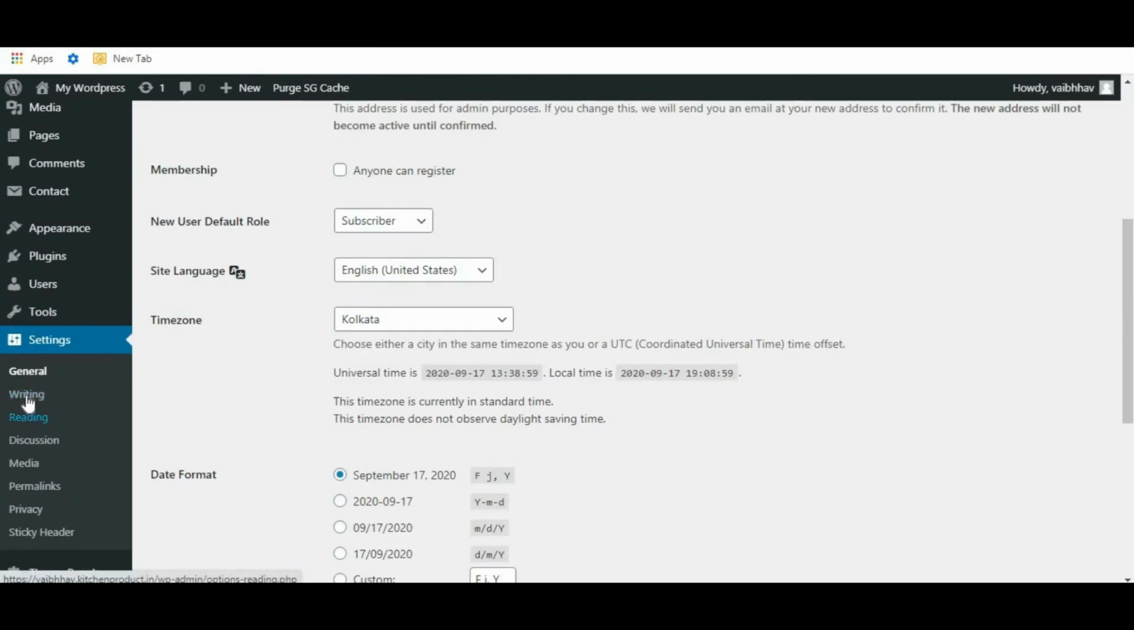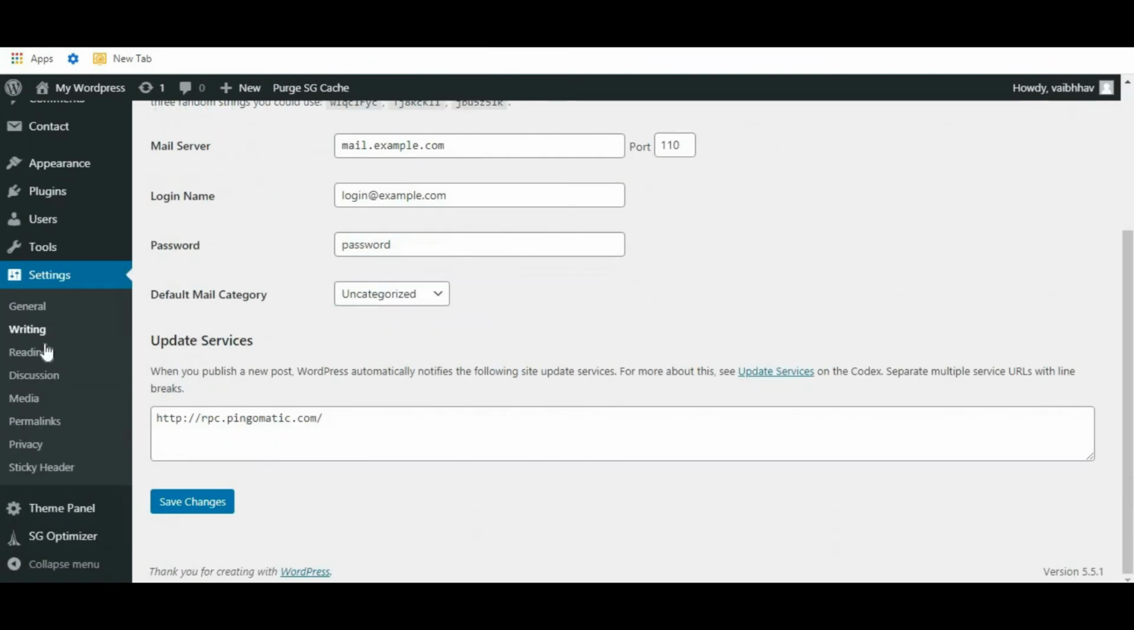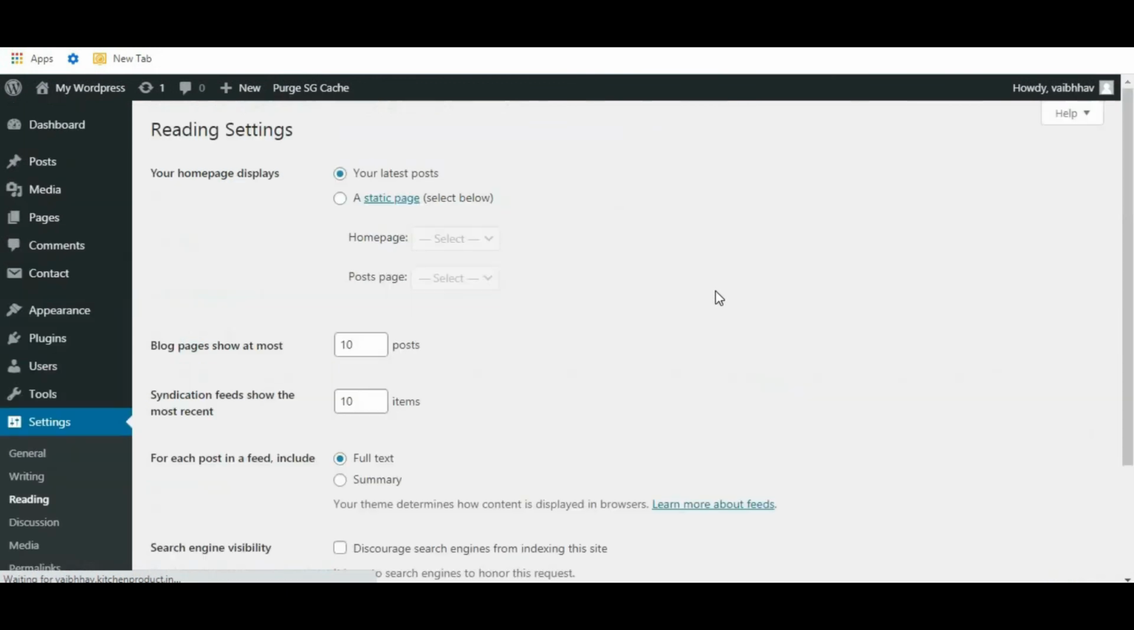Let's go to the reading. Writing, let's see the writing. It is not very important. There is no need to change anything. Just click on this reading.